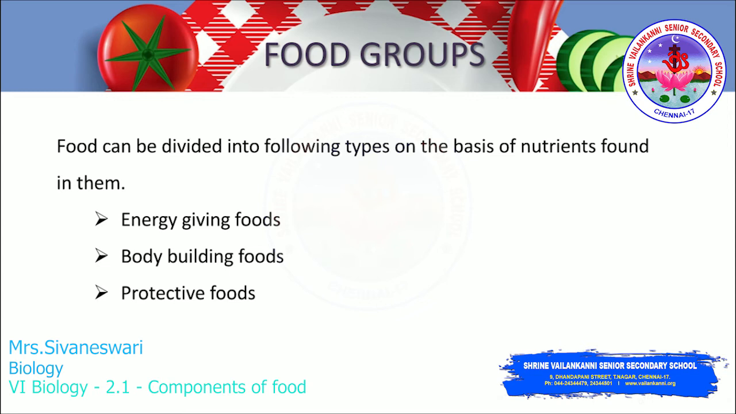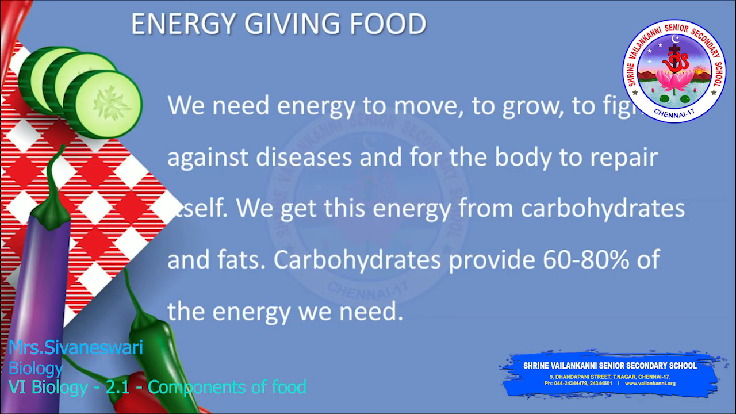Now let's see that there are foods, right? So these foods have different types. So let's see how it is categorized according to the nutrients in them. They are categorized into three types: energy giving foods, bodybuilding foods and protective foods. Now, energy giving foods. We need energy to move, to grow, to fight with our sisters and brothers. No, to fight with our diseases and for the body to repair itself.